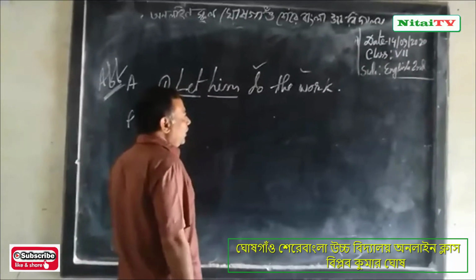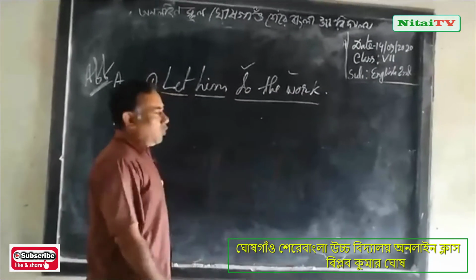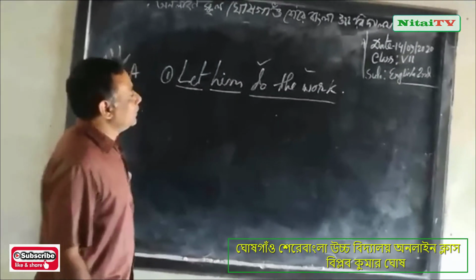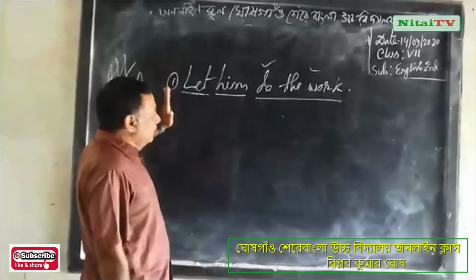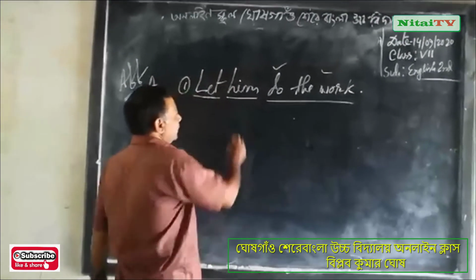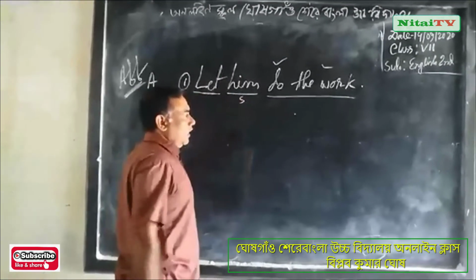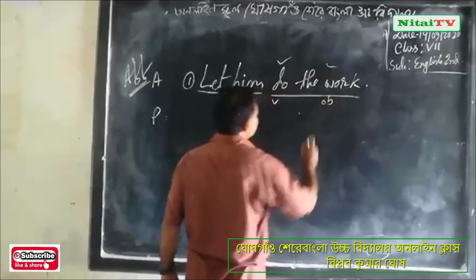You have already changed this sentence, do the work, do it. So you will change including subject. So this is the subject and this is the verb and this is the object.